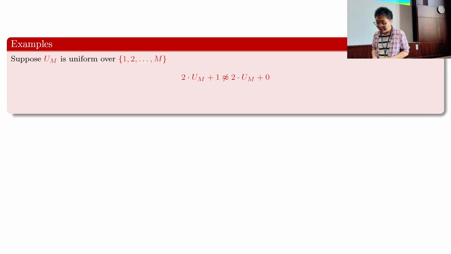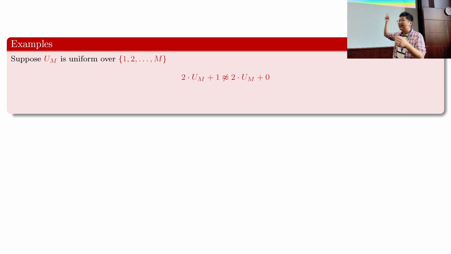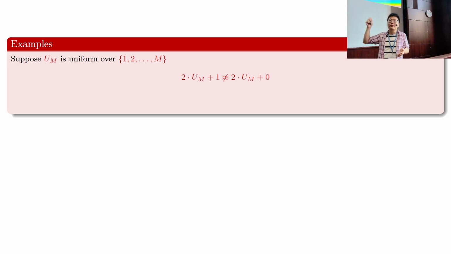Suppose I have a uniform distribution, call it U_M, over the consecutive integers 1 to M. What if I use two times this random integer to mask the secret, where on one hand the secret is 1, and on the other hand the secret is 0? Is this a secure way to mask the secret? Well, my slide already leaked the answer. The answer is no. The reason is very simple: the left-hand side is only supported on odd numbers, and the right-hand side is only supported on even numbers. So of course they are disjoint, and this cannot be used as a secure mask.